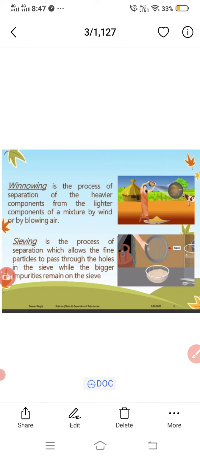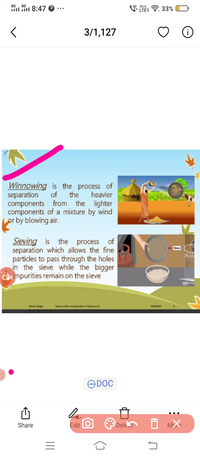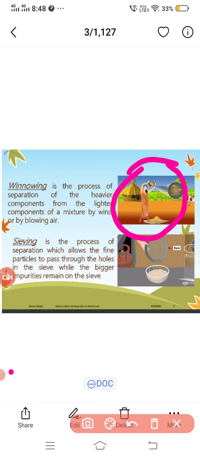Winnowing is the process of separating heavier solid components from the lighter ones. On threshing of crop plants, a mixture of husk and grains is obtained. Husk is lighter than grain. The mixture is slowly dropped from a height in the presence of wind. The heavier particles drop almost vertically, whereas the lighter particles are carried some distance away by the wind. Hence, the husk forms a heap at a little distance away from the heap of grains.